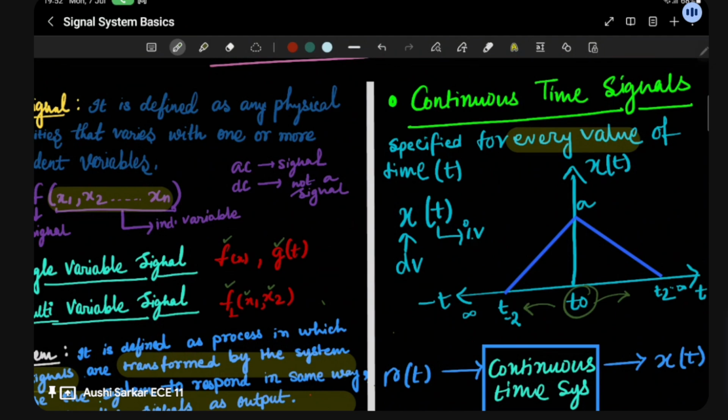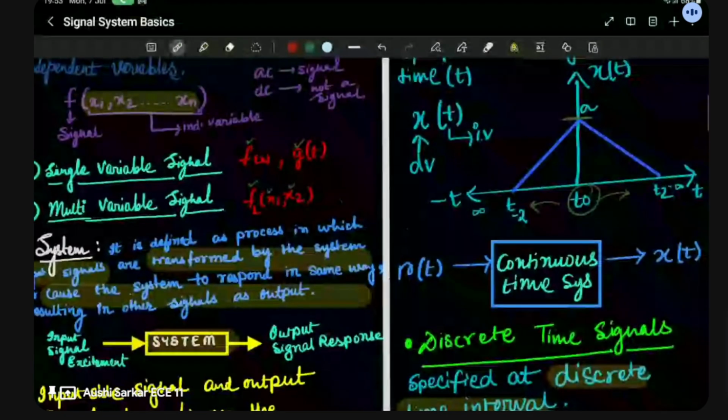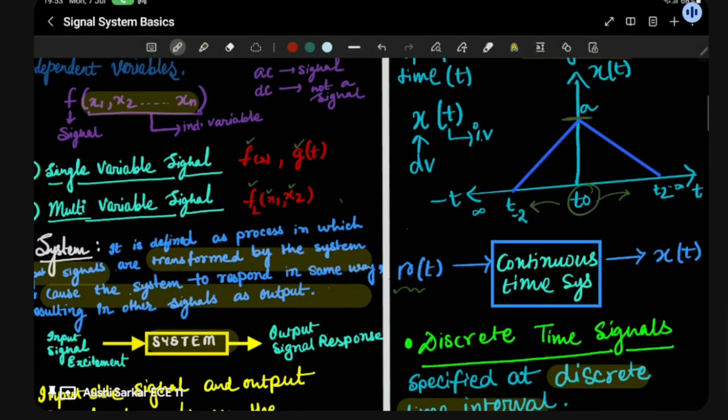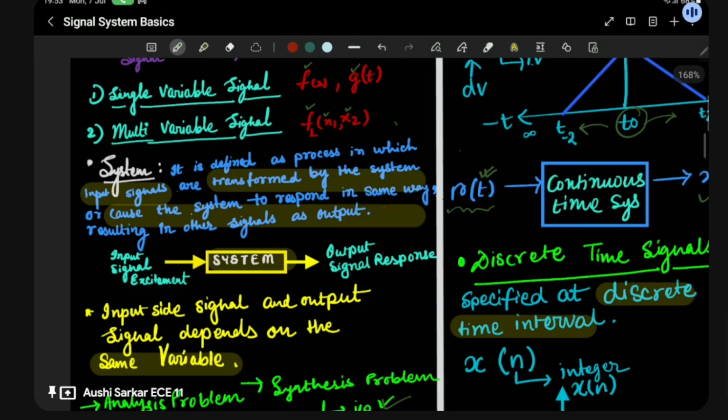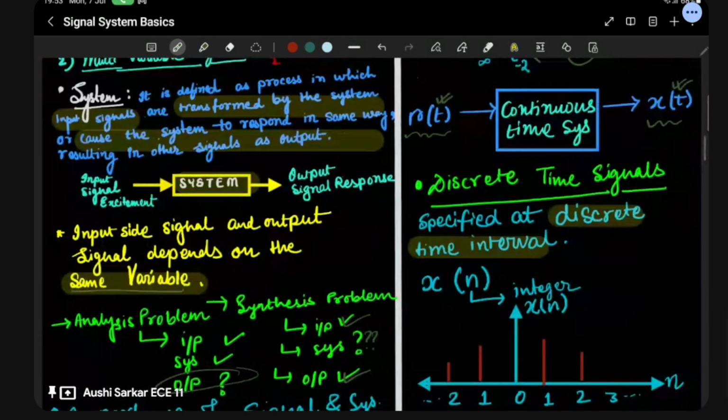Here you can see the curve growing after a point, and then decreasing again here. So this is a continuous-time signal. And if I tell you how it matters in a system, here we take r(t), pass it through a continuous-time system, and then you get x(t). The thing I told you, this t factor doesn't change, right? So what I want to tell you here is that the variables are the same throughout any kind of system.